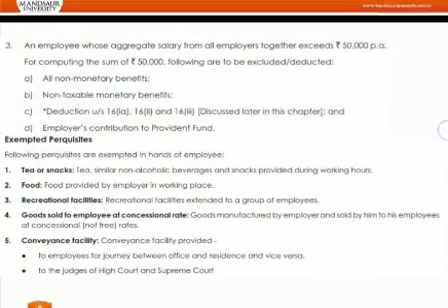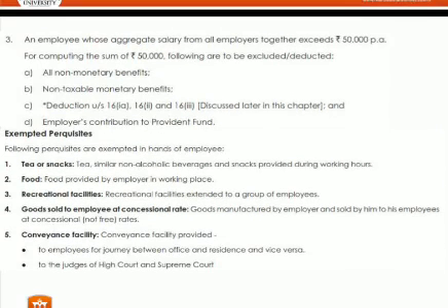Now there are a few exempted perquisites also, that is tea and snacks provided during office hours, lunch or food provided at a working place, recreational facilities provided at a working place, or goods sold to an employee, if the organization is a manufacturing organization supplying goods to its employees at a concessional rate.